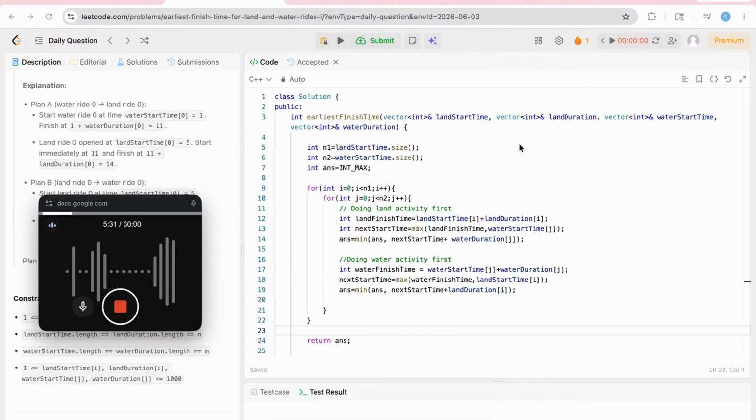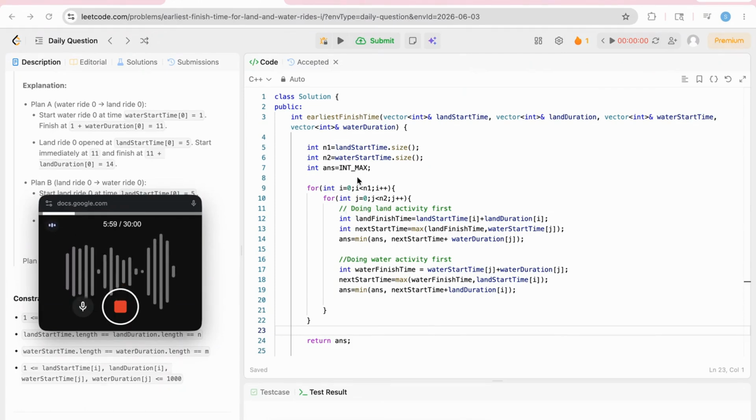So the code is straightforward. Here we are trying to explore all the possible combinations. N1 options are there for land rides, and N2 options are there for water rides. To explore all the possible combinations, we are using a nested for loop, where i is going from 0 to n1 minus 1 and j will go from 0 to n2 minus 1.